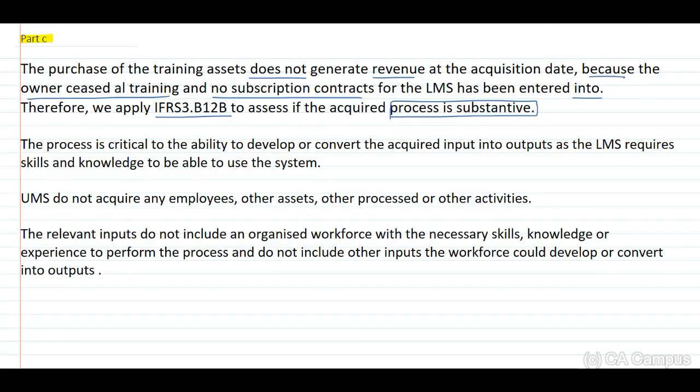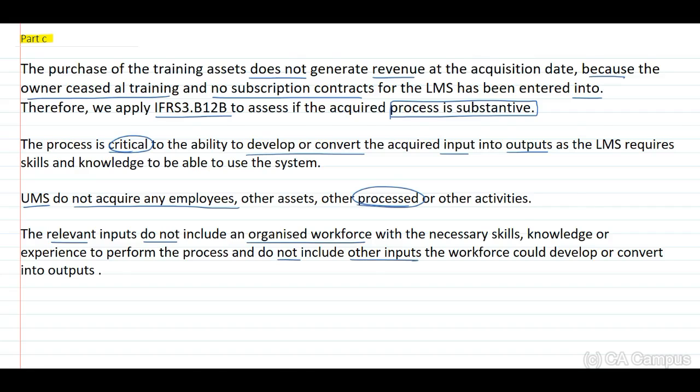I have included this, guys. The process is critical to the ability to develop or convert the input into outputs. And then that UMS do not acquire any employees, other assets or other processes or other activities. Then the relevant inputs do not, sorry guys, that should be processes, do not include an organized workforce with the necessary skills, knowledge or experience to perform the process, and do not include other inputs.